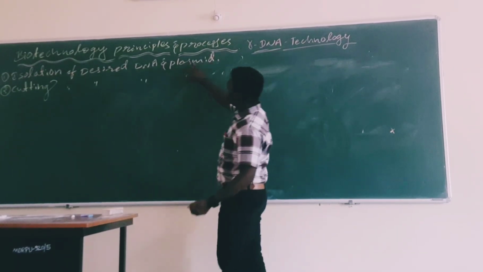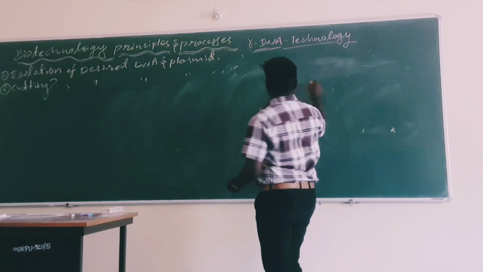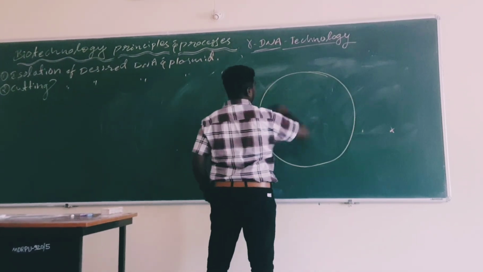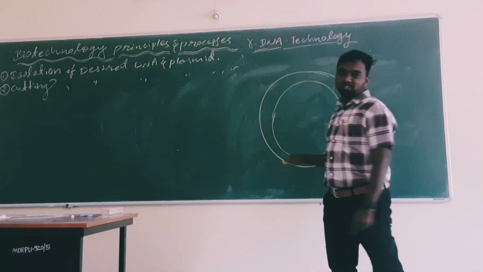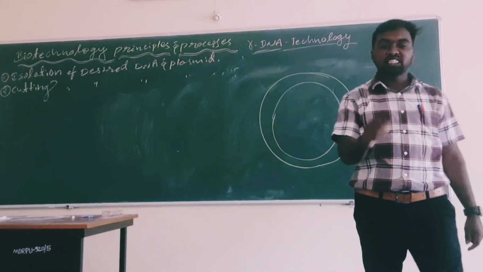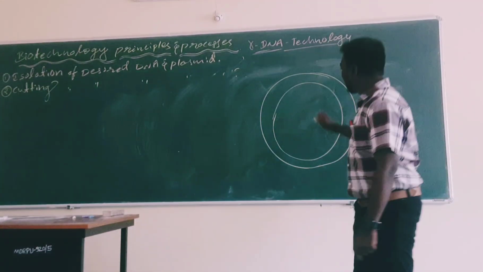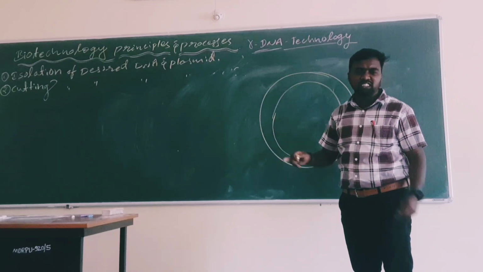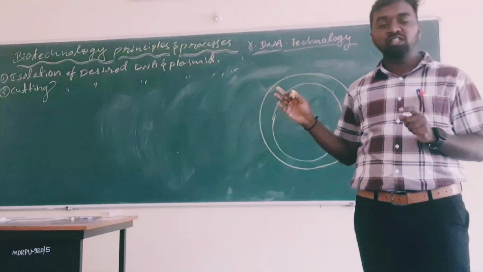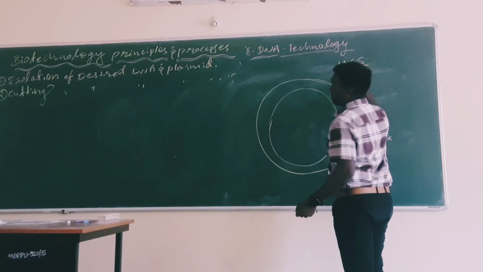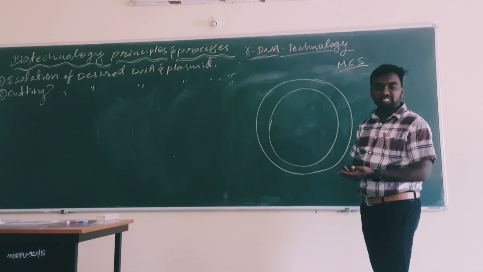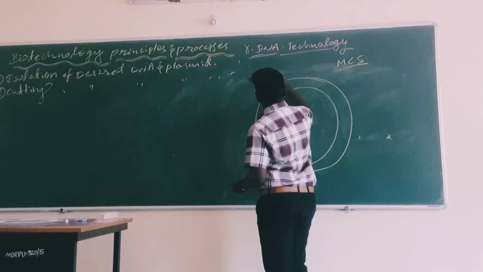Here we need to understand the plasmid also. A plasmid is a double stranded, circular structure, also known as extra chromosomal genetic material. It contains a number of restriction sites and cloning sites, also known as multiple cloning sites, MCS. So what are the multiple cloning sites? Here you see.